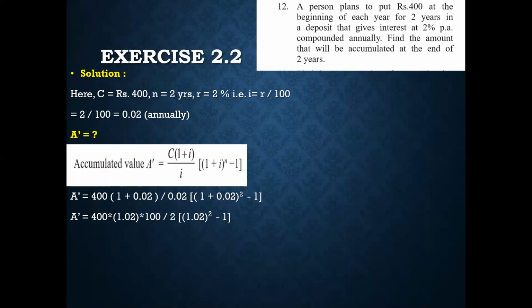So on adding and removing the decimal of the denominator, I have written 400 into 1.02 into 100 divided by 2 into 1.02 the whole square minus 1. Removing the decimal again, 400 into 102 into 100 divided by 2 into 100. Now over here there's a printing mistake, the value is not being given. So the value of 1.02 the whole square, you can find out on your own as well. Multiply 1.02 into 1.02 two times. So you'll get the answer